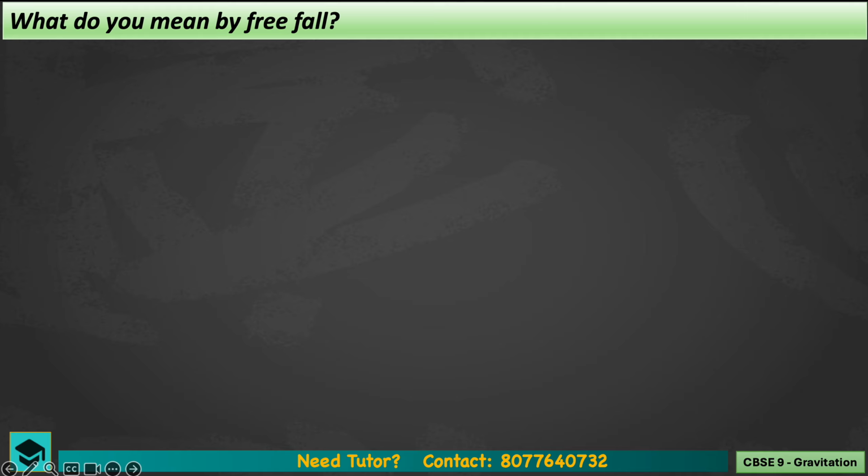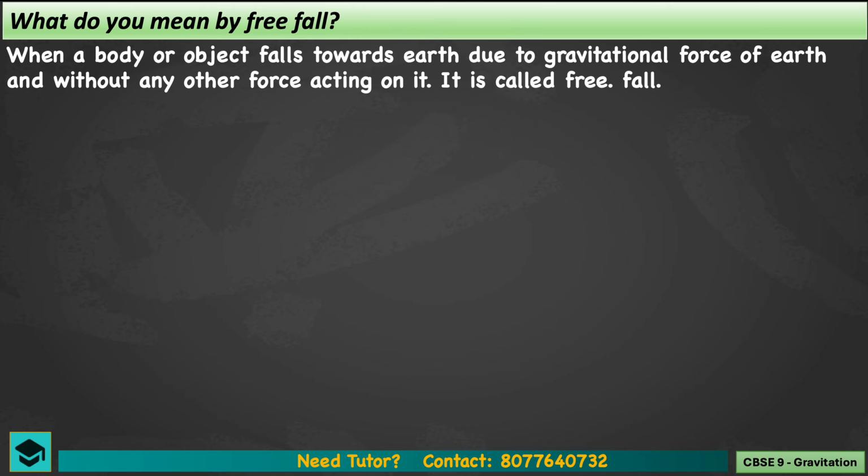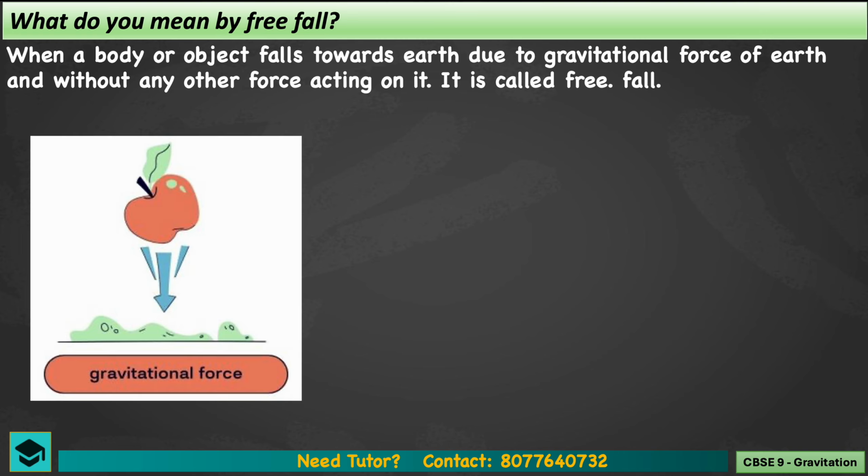So in this question they are asking, what do you mean by free fall? As of now we deal with fall, but what is free fall? Gravitation says that when a body or an object is falling down due to the gravitational force of the earth, for example let's take this apple, it is falling down because of only one single force. The only force acting on it is the gravitational force.